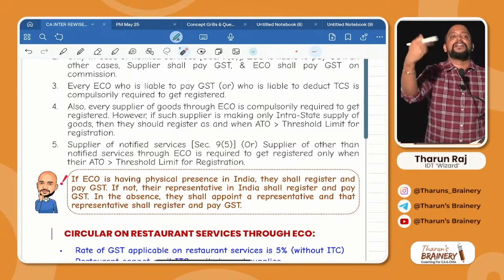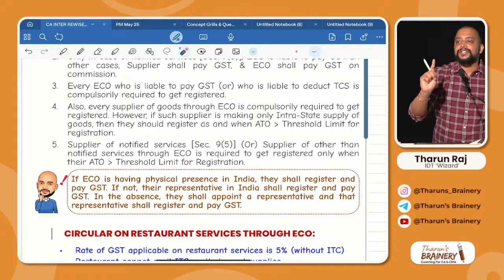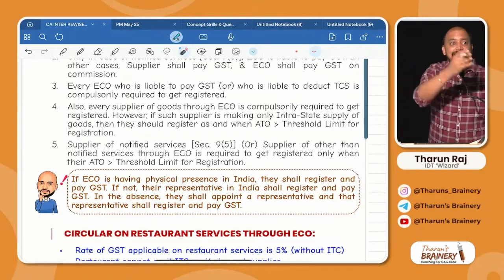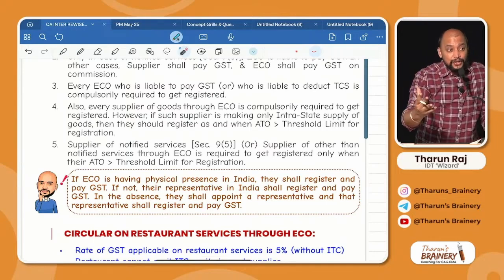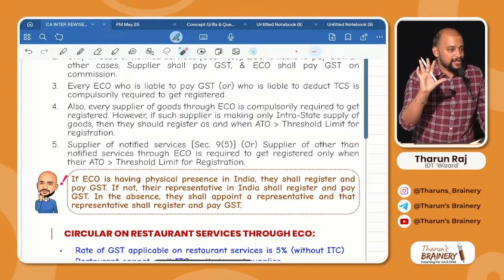What about a service provider through an e-commerce operator? They need to register when? We already discussed that chart. It is just the connecting point. So they need to register only when aggregate turnover exceeds the threshold limit. There is no compulsory registration for them.